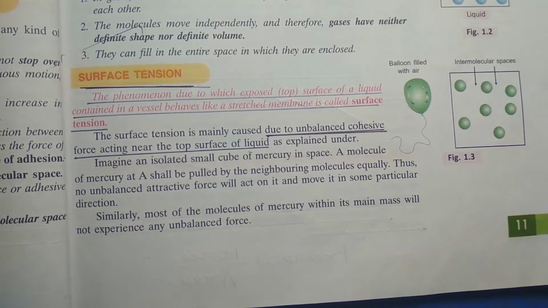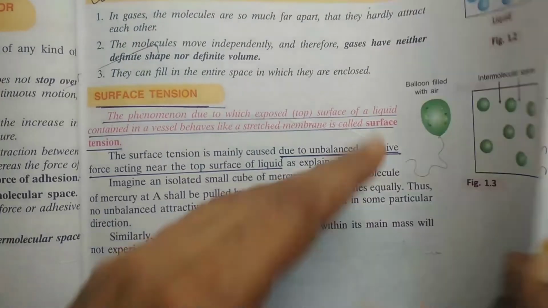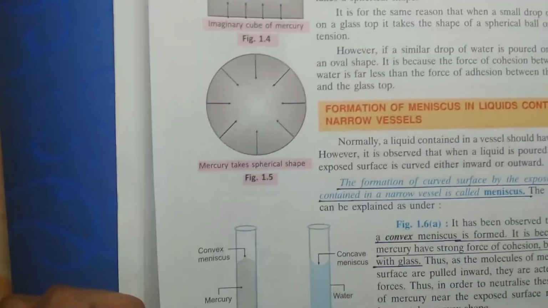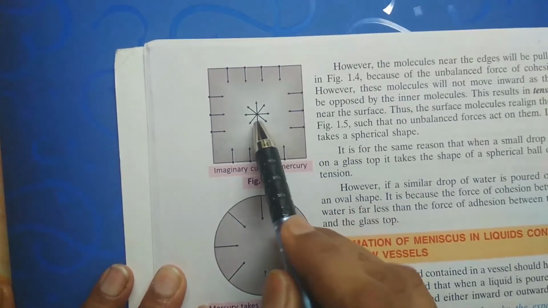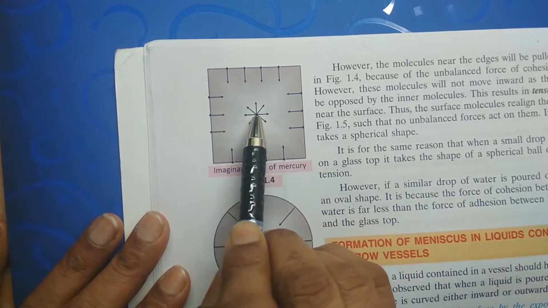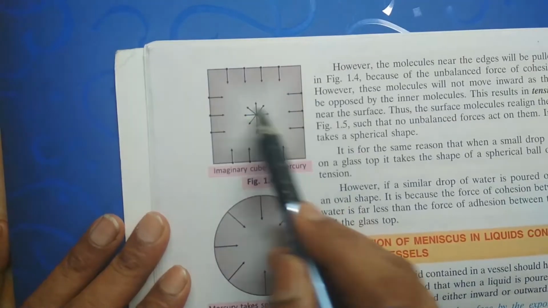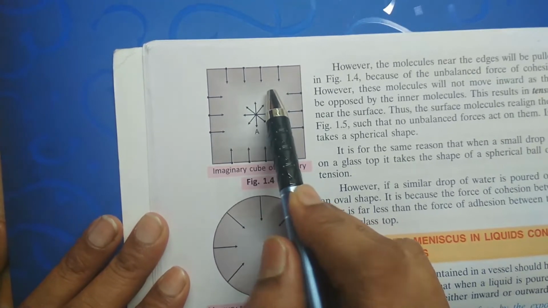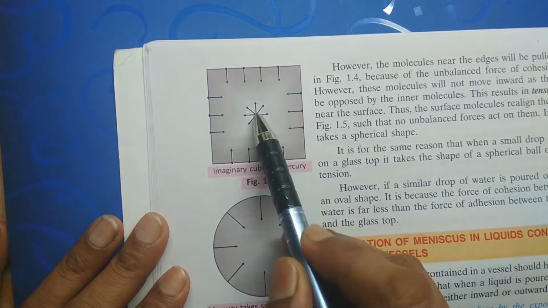Suppose I imagine an isolated small cube of mercury in space. Now what happens, whatever the particles are here, here or here, suppose I am considering this particle. This particle is pulled by the other particles from all the directions, this side, this side, this side. So if in this direction the force is there, then that is balanced by the force in this direction. Then here the force is there, that is balanced by this.